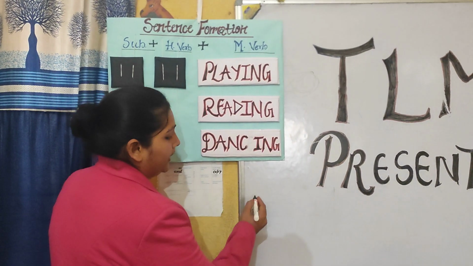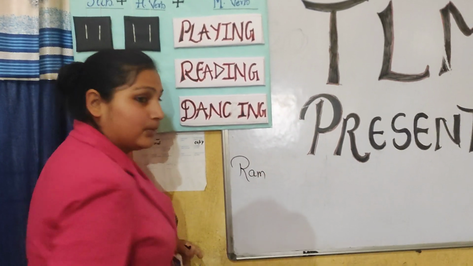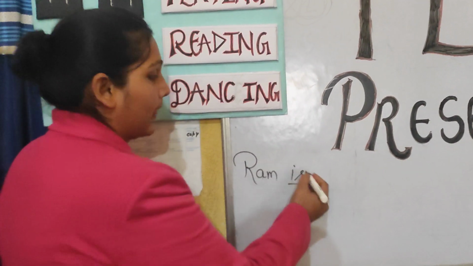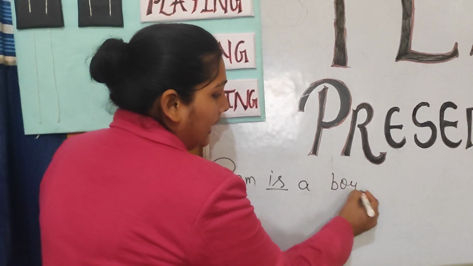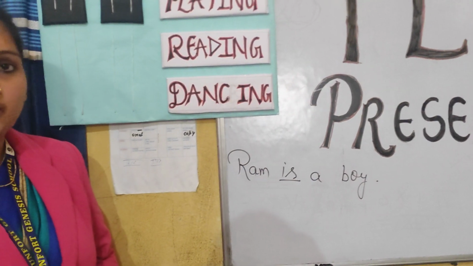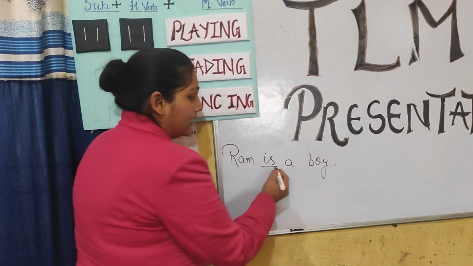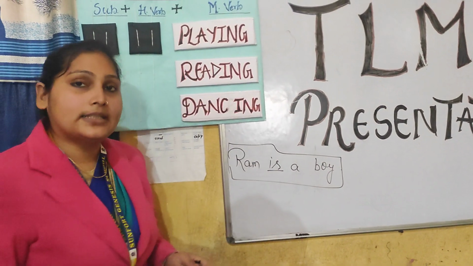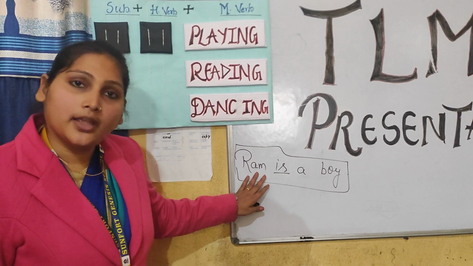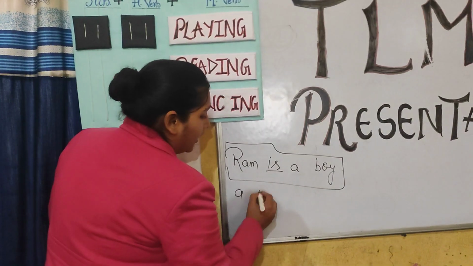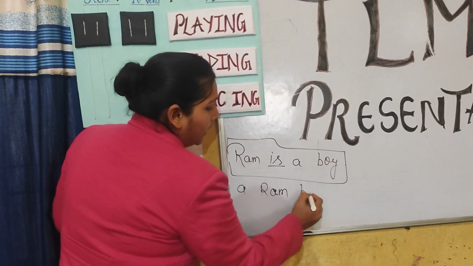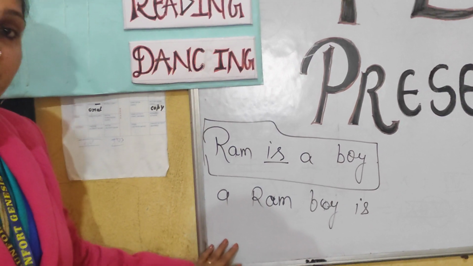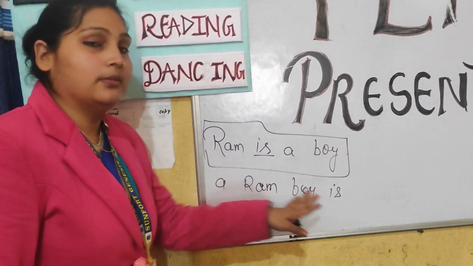Sentence, for example, if we write Ram, Ram is a what? Is also a what? A boy. I have written so many words here. Ram is a boy. But when you read it, it gives you complete sense. Ram एक लड़का है. But suppose if I write Ram boy is. There are also so many words, but you couldn't find any meaning.